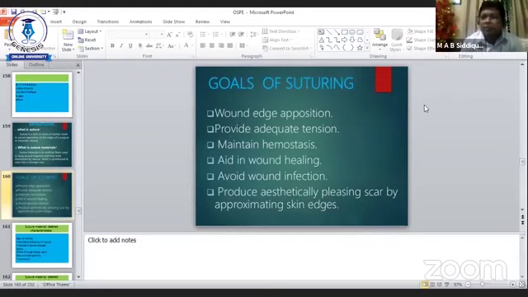So it is very important, especially in surgical wounds and even in traumatic wounds. But some wounds may not need suturing the first time, but are sutured by secondary intention or by delayed primary intention, which is a different thing.